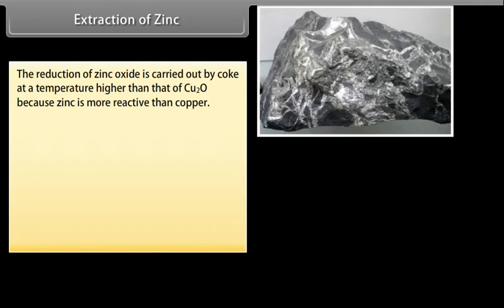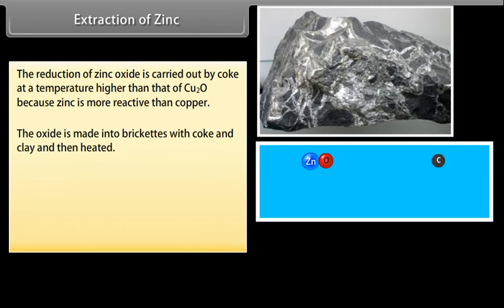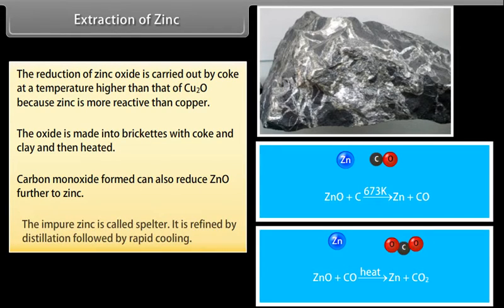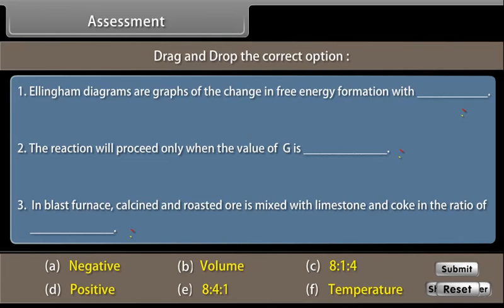Extraction of zinc. The reduction of zinc oxide is carried out by coke at a temperature higher than that of Cu2O because zinc is more reactive than copper. The oxide is made into briquettes with coke and clay and then heated. Carbon monoxide formed can also reduce ZnO further to zinc. The impure zinc is called spelter. It is refined by distillation followed by electrolysis.